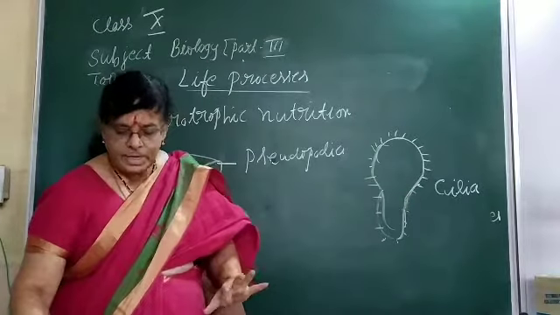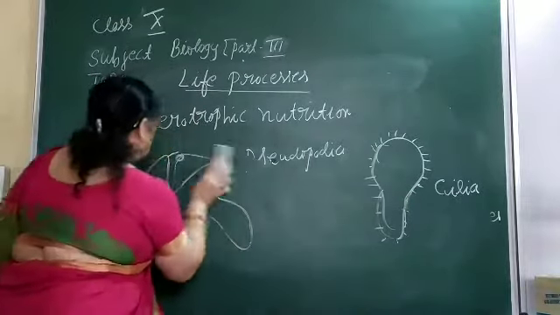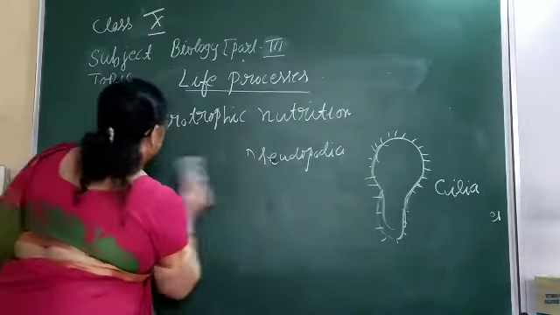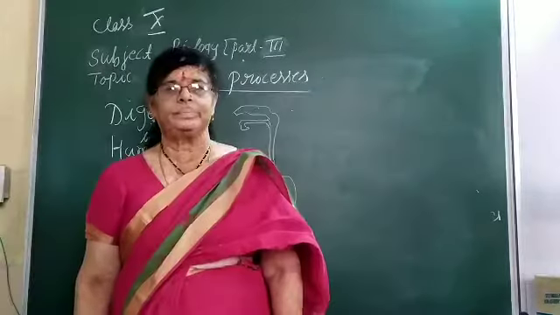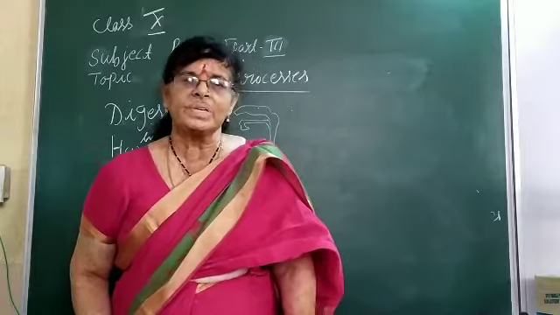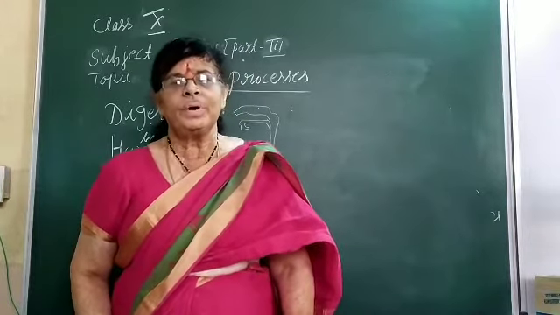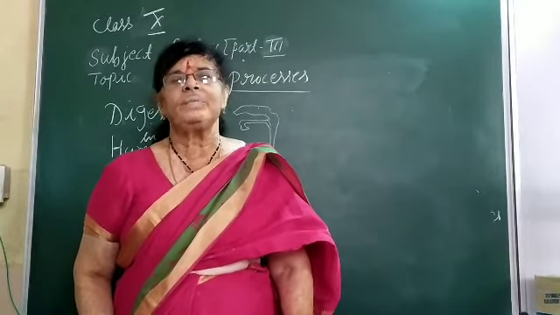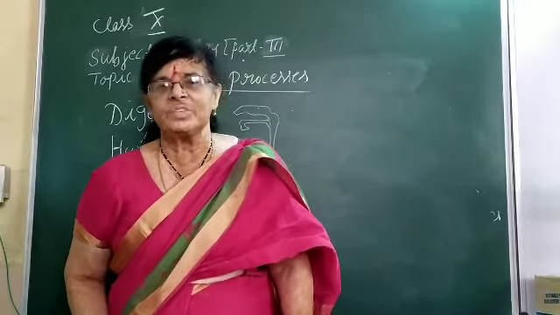So now, let us discuss how nutrition takes place in human beings. Now let us know about the digestion process in human beings. Before I introduce the parts and function of the digestive system, let us know what is digestion.